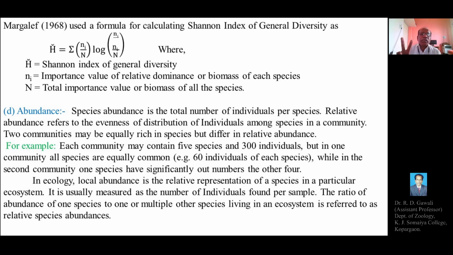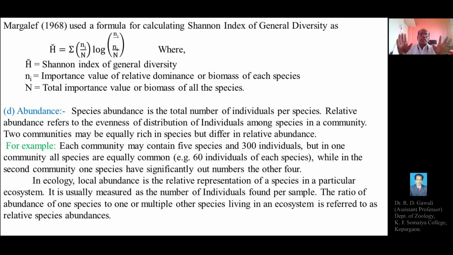So two communities may have an equal number of species, or be equally rich in species, but differ in relative abundance. That means there is a difference in the number of individuals in a species. There is a difference in the total number of individuals in a species between the two communities.